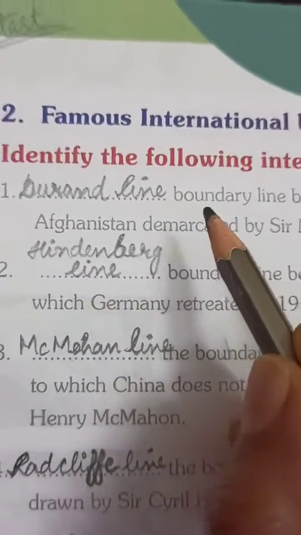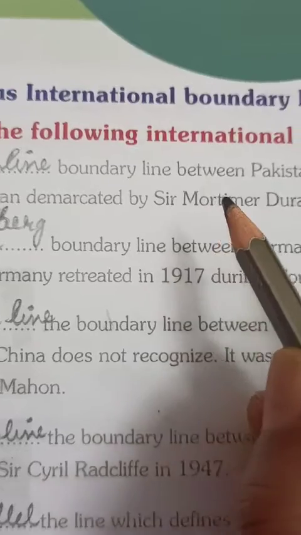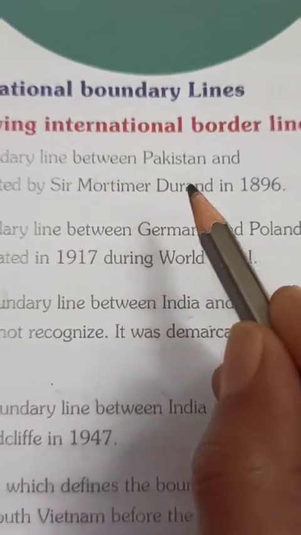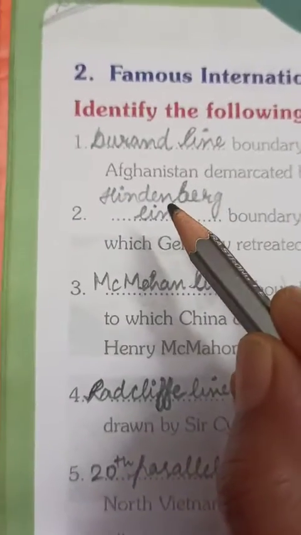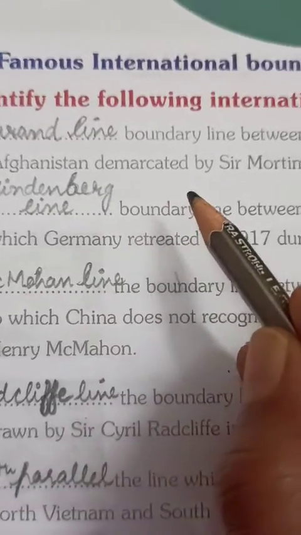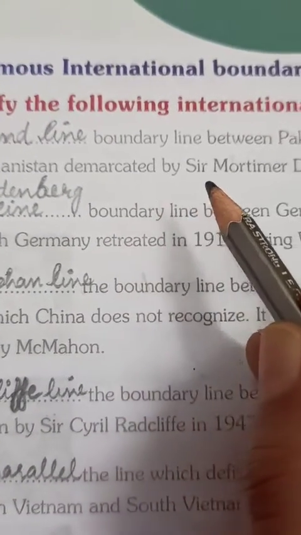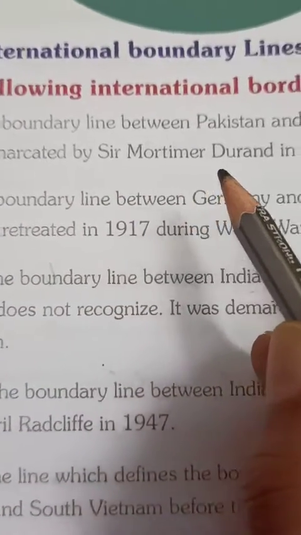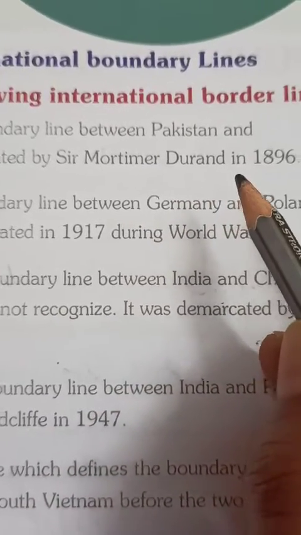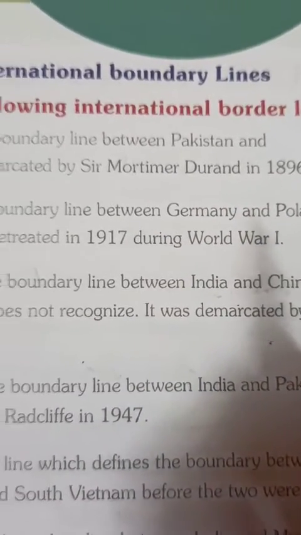Durand line. Durand line is the boundary line between Pakistan and Afghanistan, demarcated by Sir Mortimer Durand in 1896.